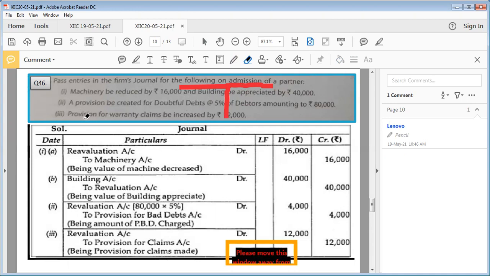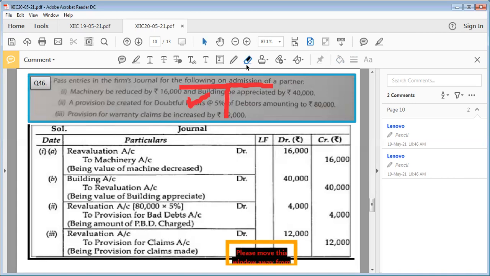Now the next is provision for warranty claims being increased by 2,000. Beta, whenever the word provision is written somewhere, it means this is our liability. And it is increasing by 2,000. So it means that one of our liabilities is going to increase. When a liability increases, it comes on the debit side of revaluation. So it will be revaluation account debited to provision for warranty claims.